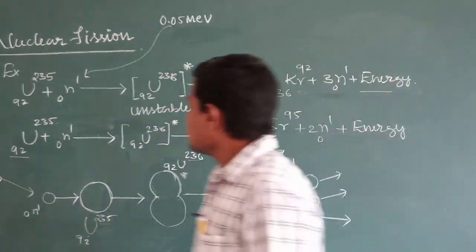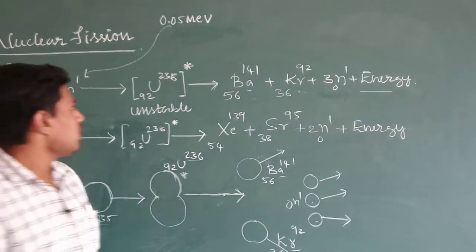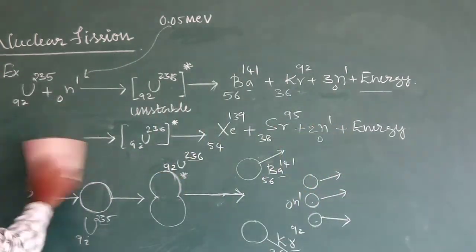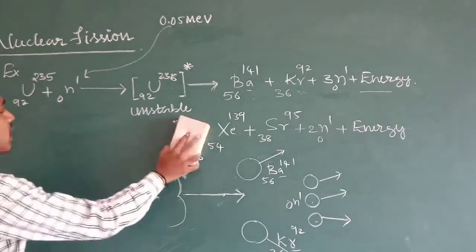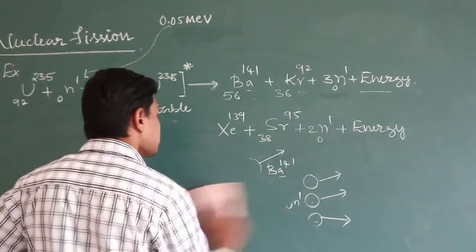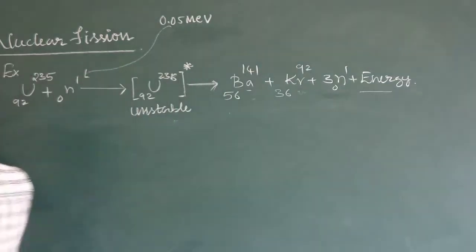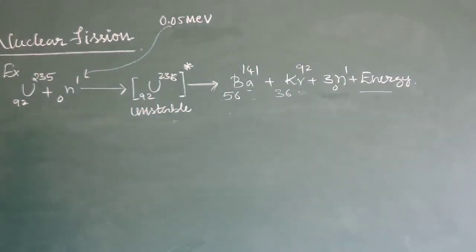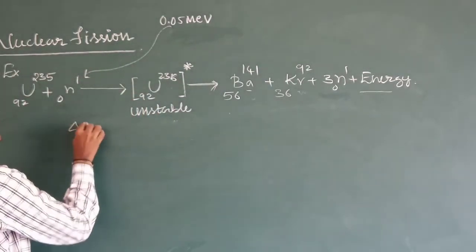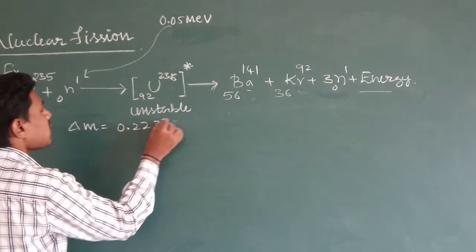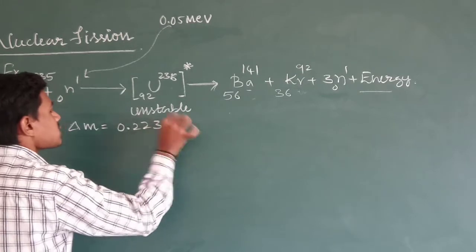If you take the first example, there will be a mass defect of 0.223 atomic mass unit.